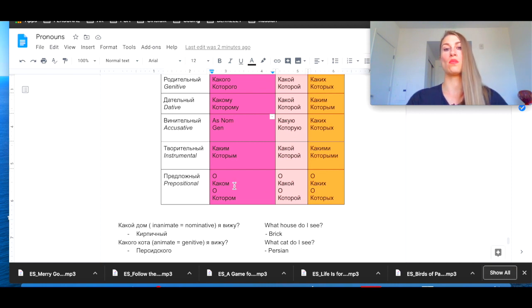О каком осле ты думаешь? Or about which donkey are you thinking? О какой корове, about what cow are you thinking? Or ты думаешь о каких носках? What socks are you thinking about?